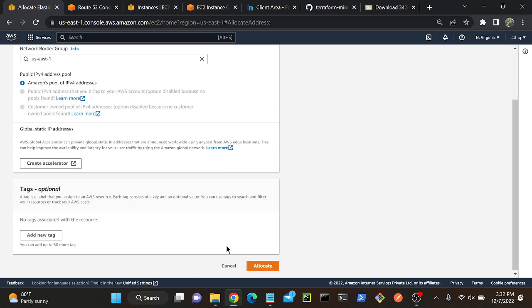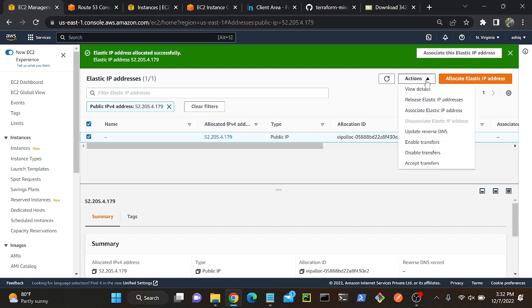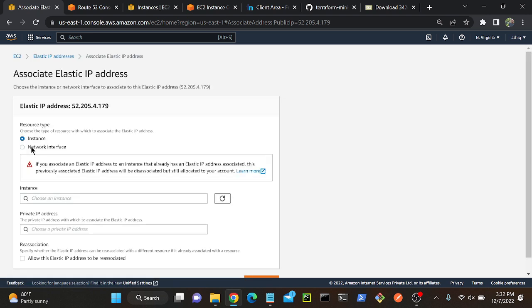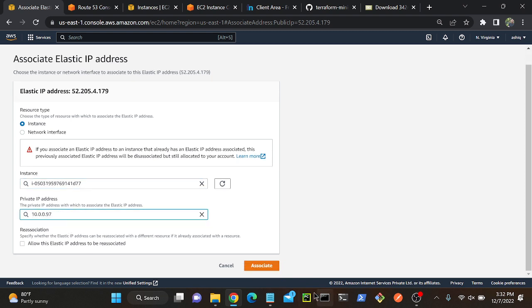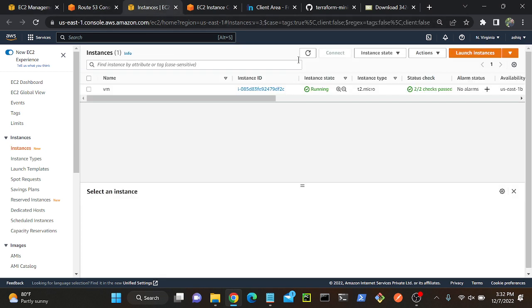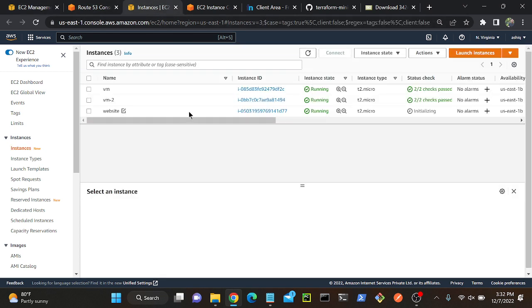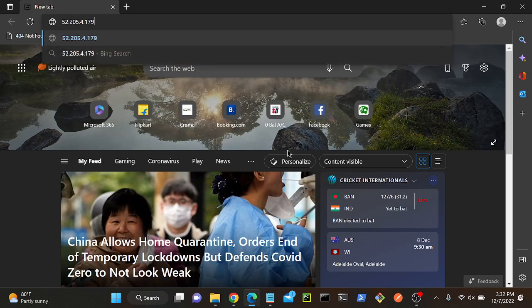Allocate. I'll get one public IP address. This public IP address. Then Actions, Associate Elastic IP, Instance. I will select my instance. What's my instance name? Website. I will select my private IP address, then associate. Done. I'll go to my instance again, refresh. So now you can see this website has one public IP address, 52.205.4.117, right? I'll copy this public IP address, then paste it over here, enter.